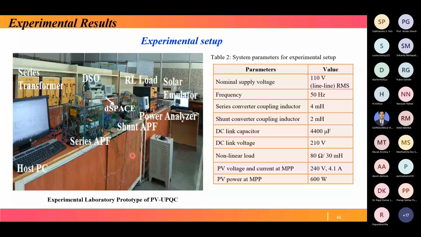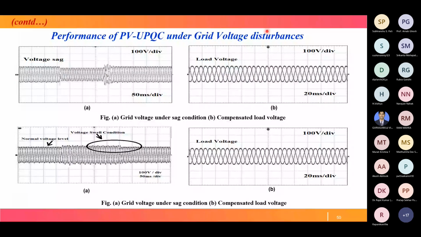This is the PV UPQC under grid voltage disturbance, the voltage sag case, and this is the voltage swell case. Even if voltage sag is there, the compensator is able to maintain the voltage. If voltage swell is there, the compensator is able to maintain the voltage. This is the case when there is an increase in solar irradiance. Say irradiance increases over this period. When solar irradiance increases, the grid current increases a little bit. Similarly, when solar irradiance decreases, the grid current decreases. This is the performance of the PV UPQC under varying solar irradiance.